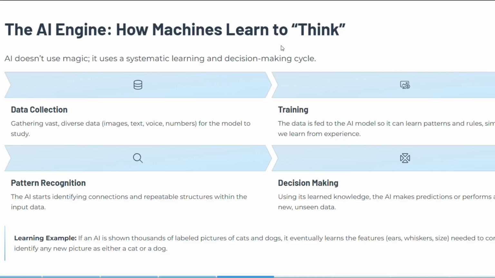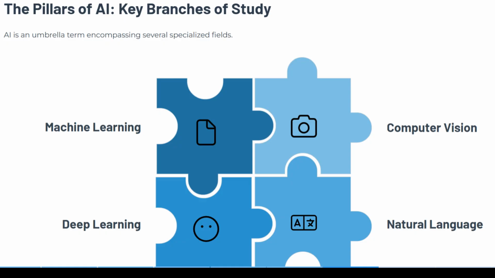Clear. The very next part is the pillars of AI. Now we have seen how the AI thinks. Now we will look at the pillars, that is, how to build a model. With the help of machine learning, computer vision, deep learning, and natural language, we build an AI model. These branches often work together to create complex AI systems such as a self-driving car, which utilizes computer vision to see and deep learning to process the data.